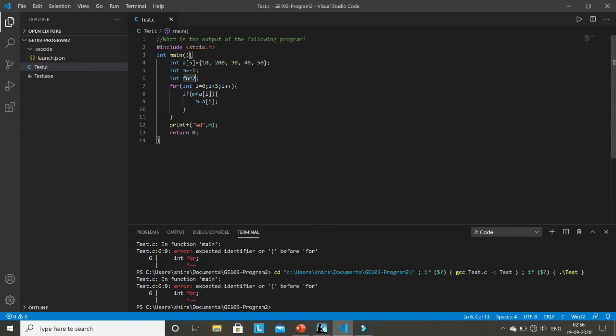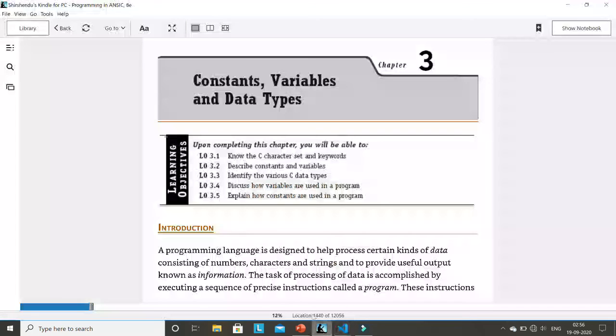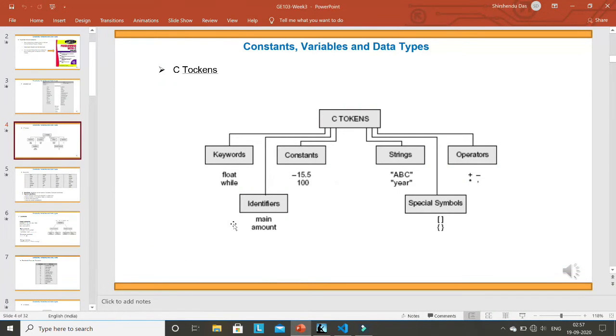Because for is already a reserved word, and that's why it's called a keyword. Why? Because for is used here for a for loop, right? So you cannot write it here. So keywords means the reserved words of the C compiler which are used by the programming. So you cannot use them for declaring variables or for any other purpose. This is called keywords. Different types of keywords are mentioned here.